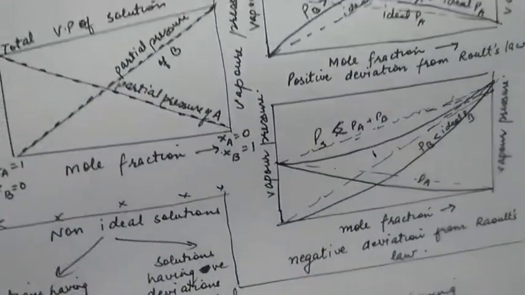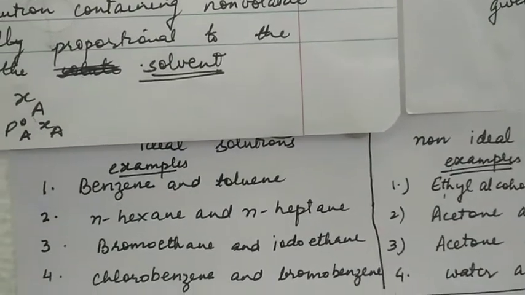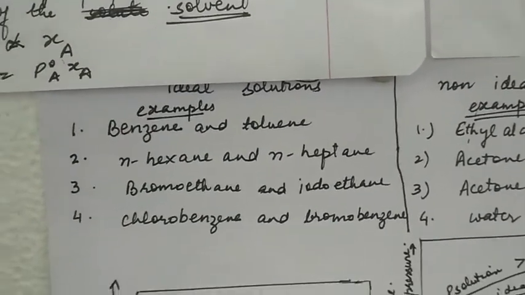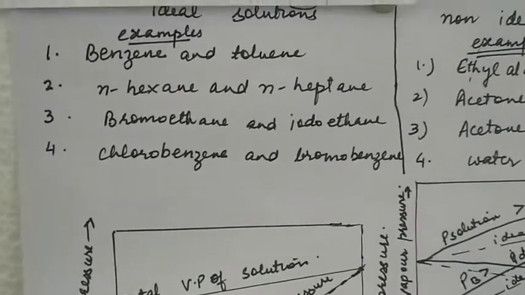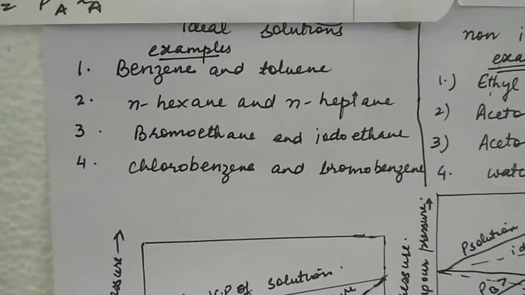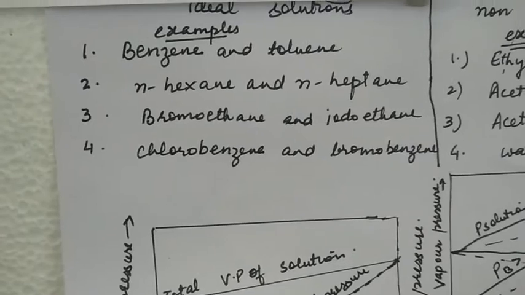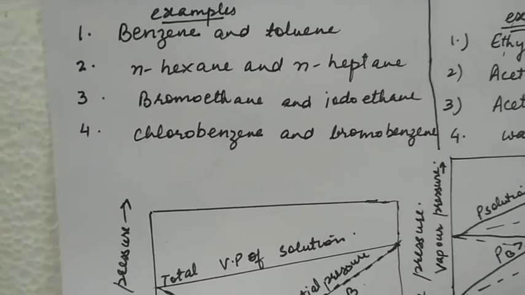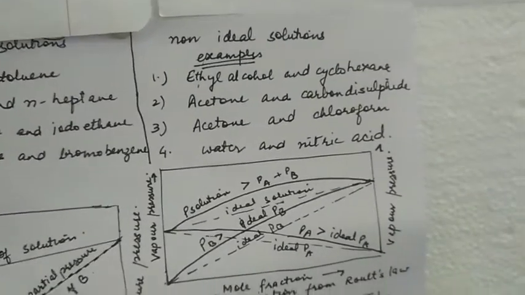Now, examples of ideal and non-ideal solutions. A mixture of benzene and toluene behaves like an ideal solution. Normal hexane and normal heptane. You can see that the components are basically of the same type, that is almost having the same type of interactions: bromoethane and iodoethane, chlorobenzene and bromobenzene.